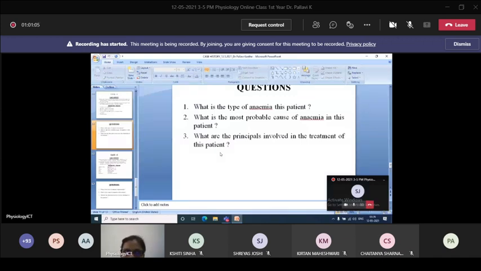You will ask her to add nutritious things in her diet, which are rich sources of vitamin B12 and other iron sources. Then you will concentrate on supplementation. If it is required, then you will go for transfusion. So these are the principles involved in the treatment.